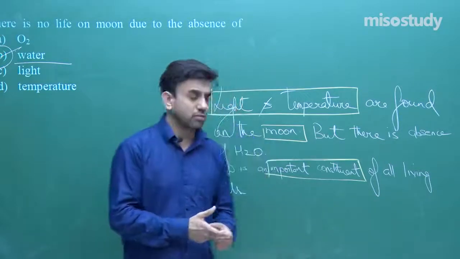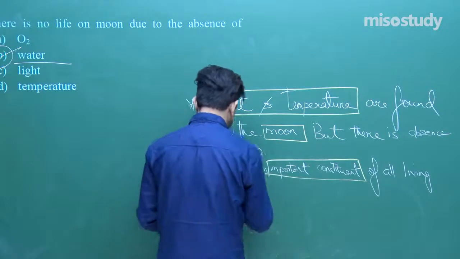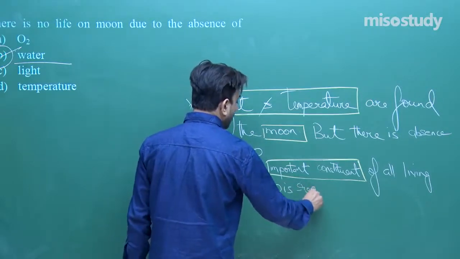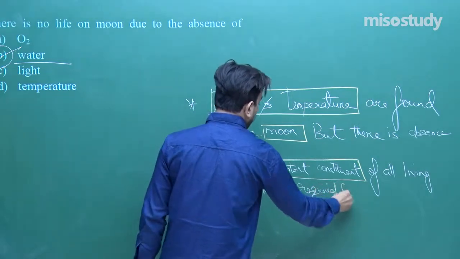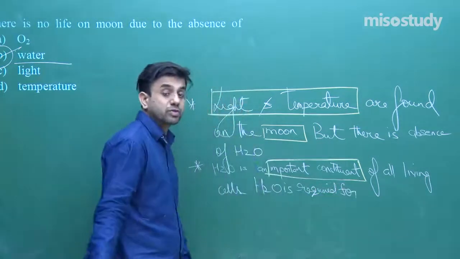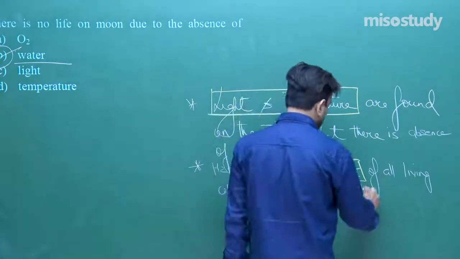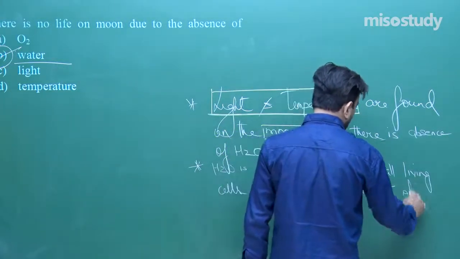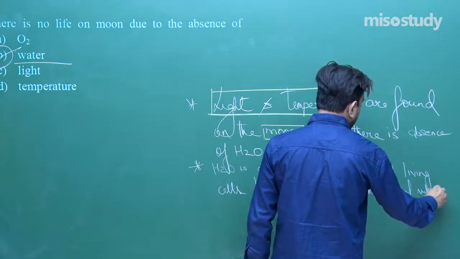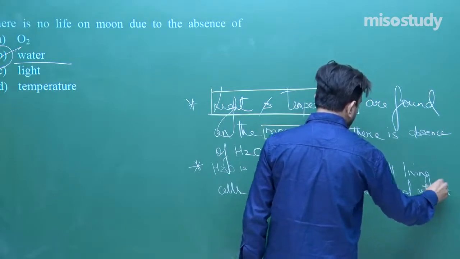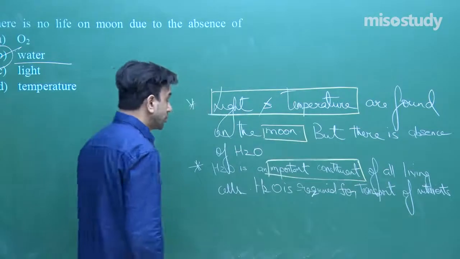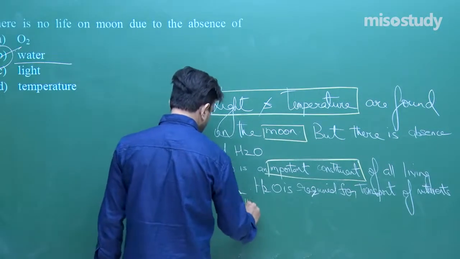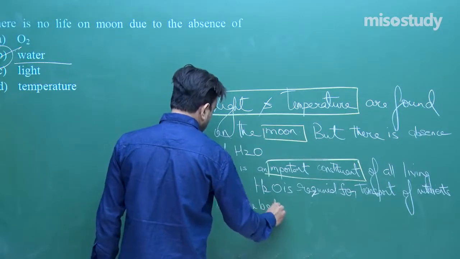So water is required for transport of nutrients within the body.